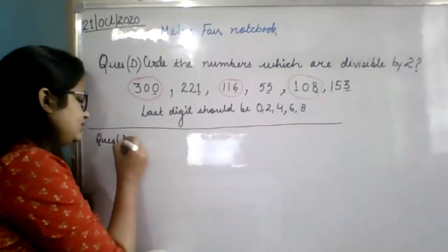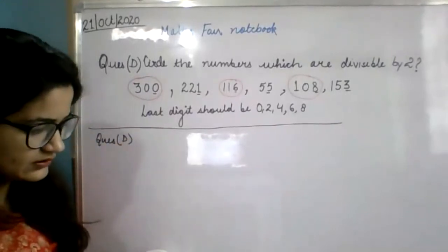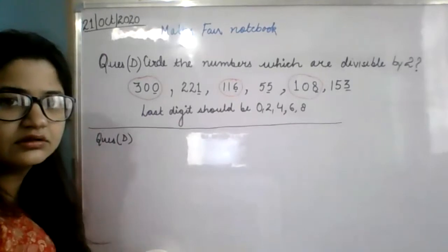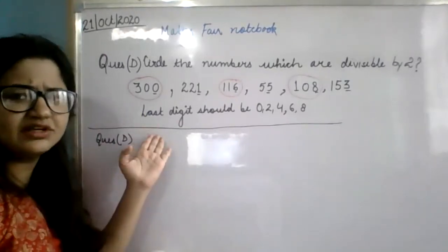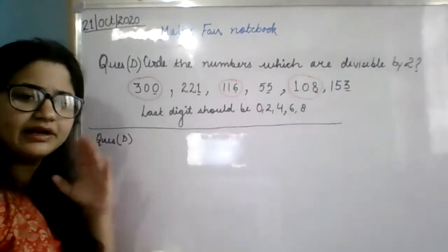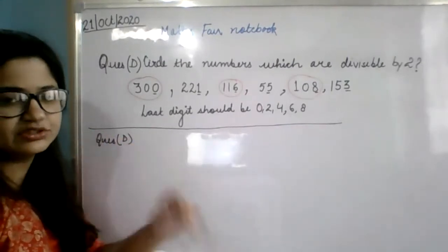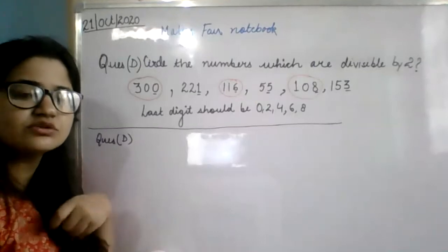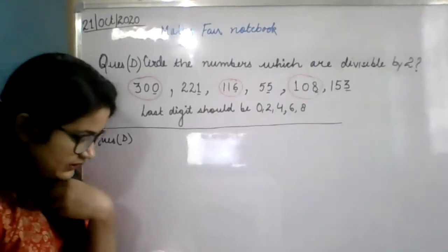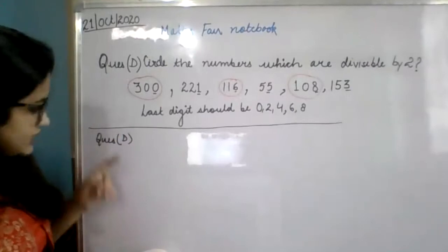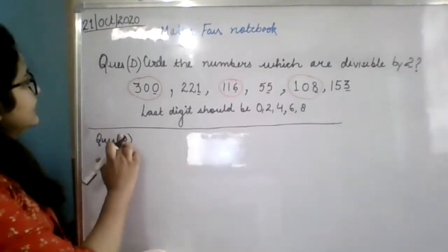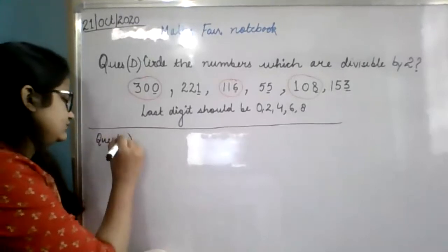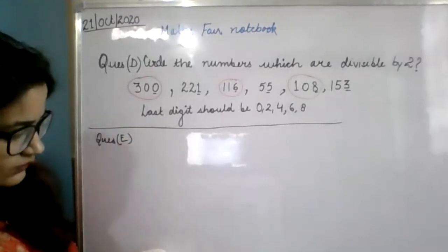Now, write the question number. We have to make a line like this. Draw the ending line. Leave one line, draw one line, and leave one line again and write question D. This ending line is to make your work neat and clean. Okay, so write question number D here. No, not D. This should be E. Sorry. Question number E.